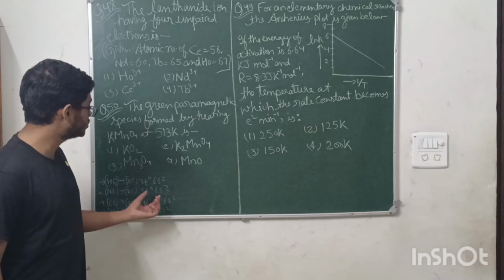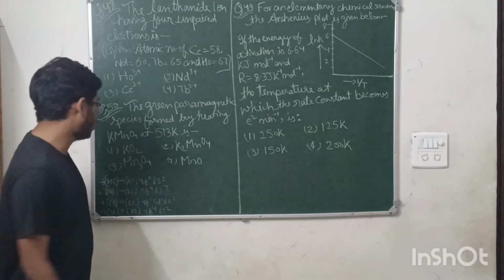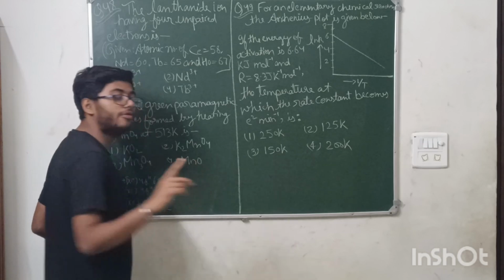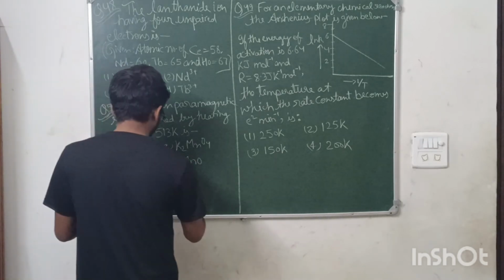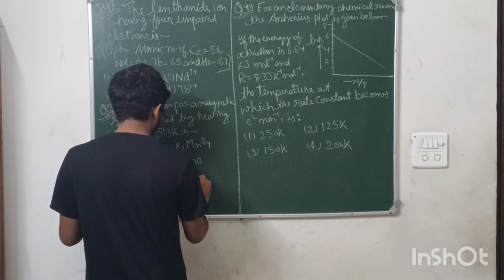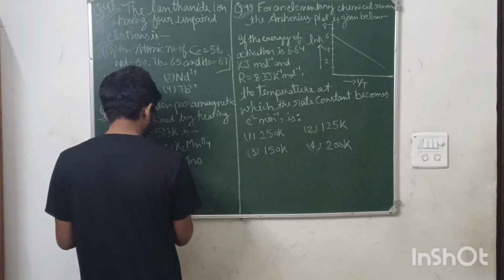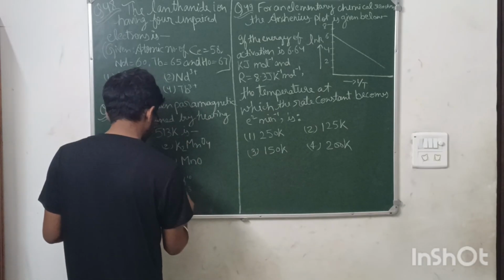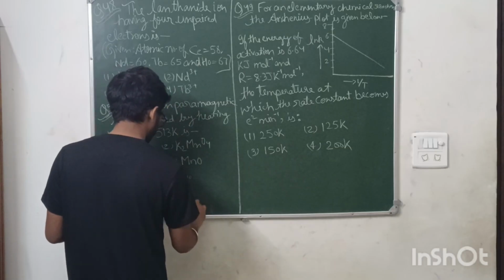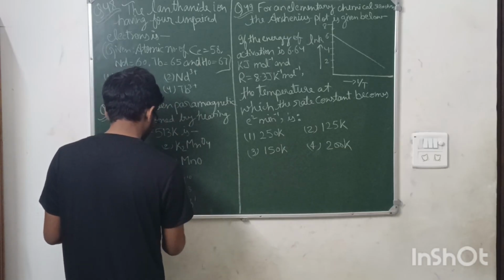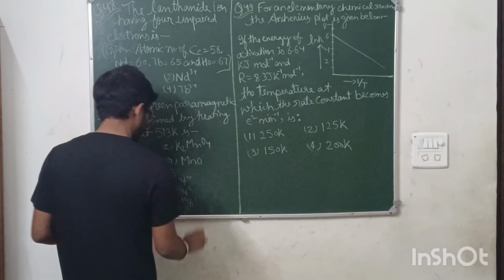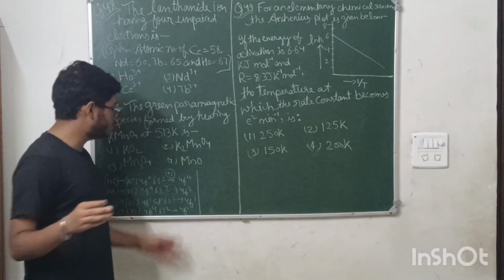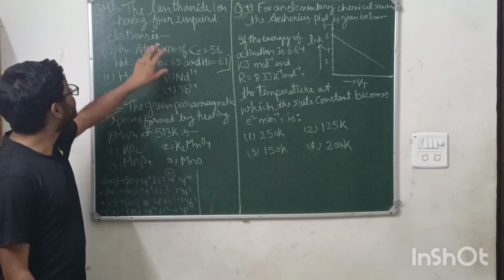These are the electron configurations. Now +3 in all of them. Okay, you will remove the electrons from the outer portion, so Ho will become 4f10. Yes, only 4f10. Nd will become 4f3, Ce will become 4f1, and Tb will become 4f8. Clear?